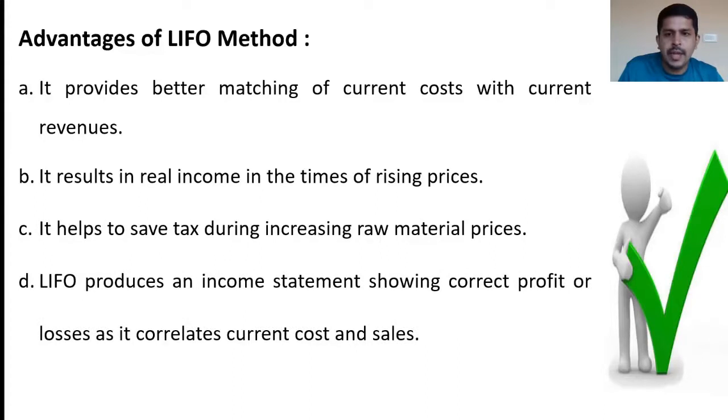LIFO produces an income statement showing correct profit or losses as it correlates current cost and sales. In case of LIFO, the latest purchased stock is issued for production. It will result in the exact latest trend in the cost, which will be compared easily with current profit levels.